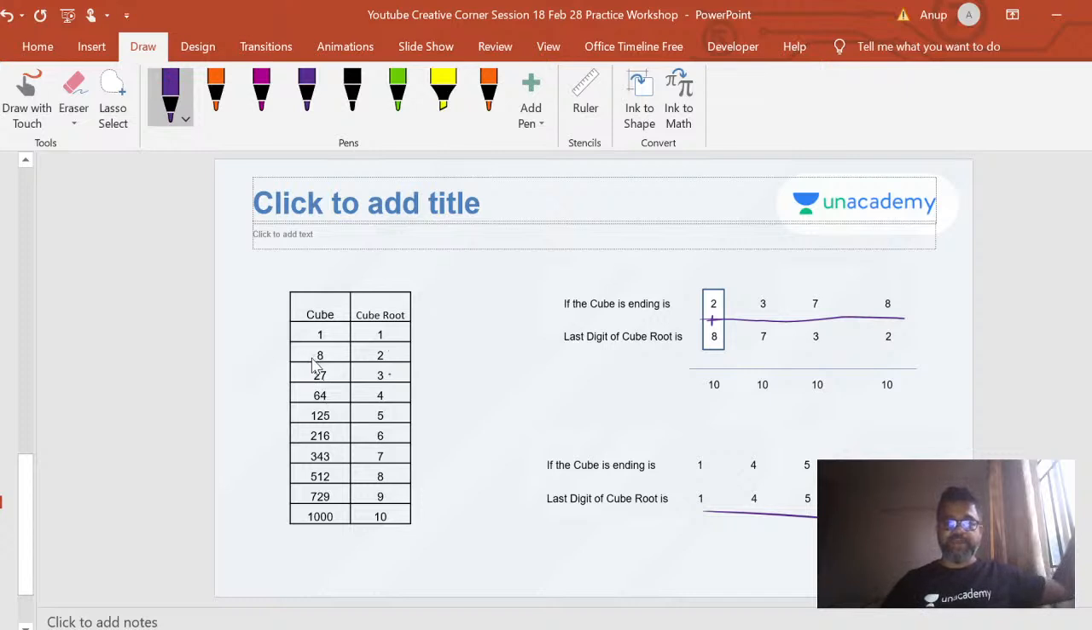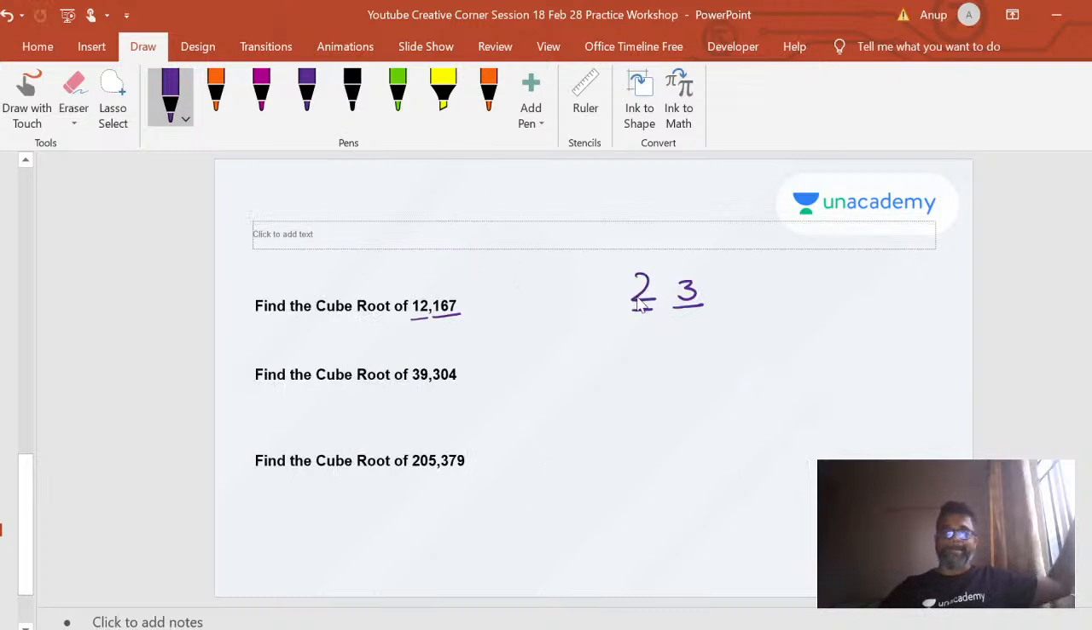What's the closest here? So it will be 8, right? 8 and 27, right? So the first part of your answer is 2, because 20 cube is 8,000 and 30 cube is 27,000. The answer you're trying to find out, 12,000, is somewhere in between these. So you know that it will not be a 3, it will be a 2 only.